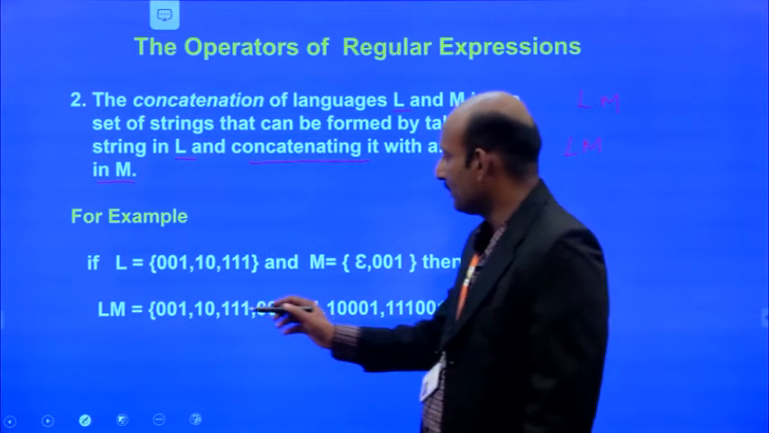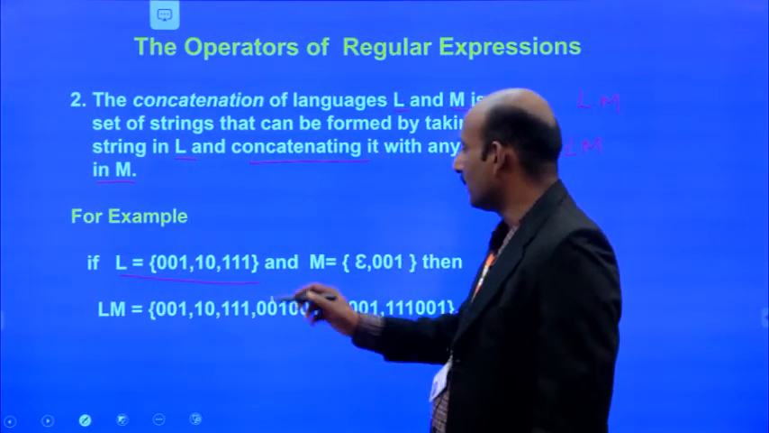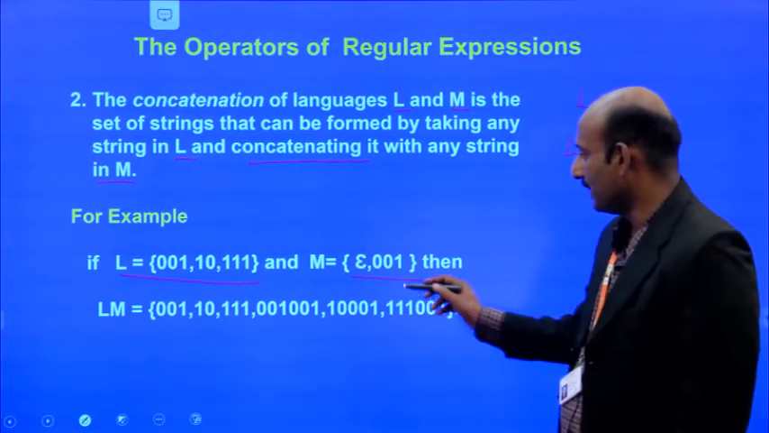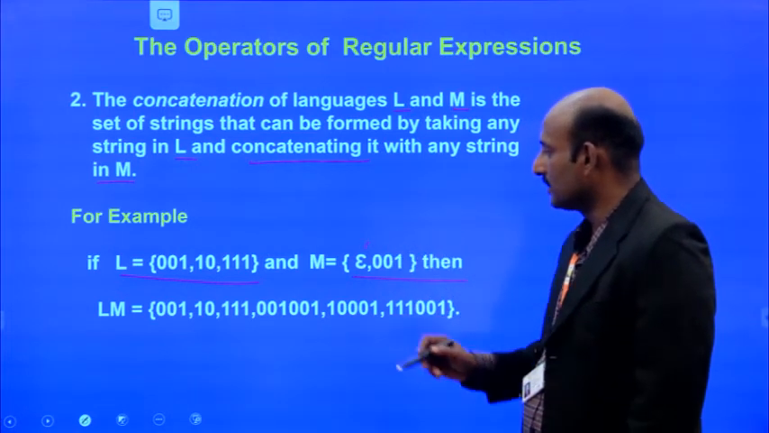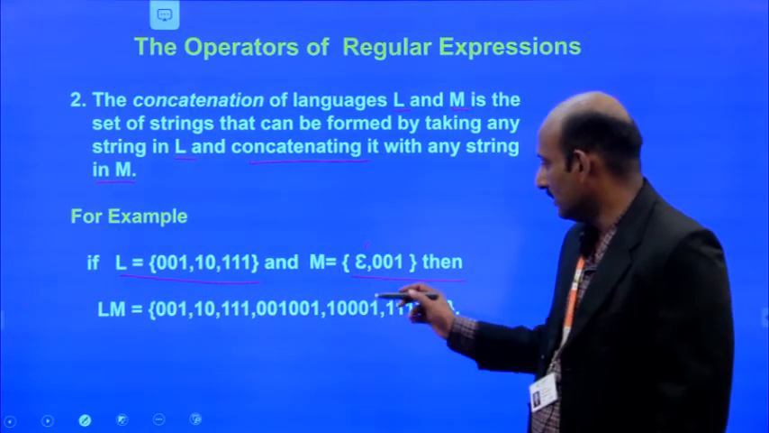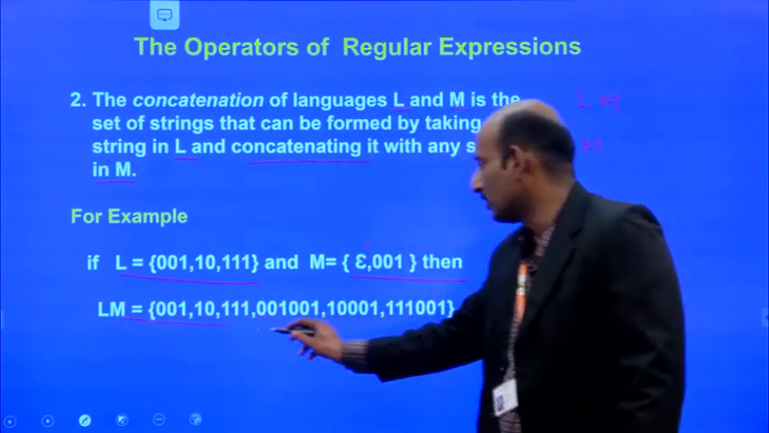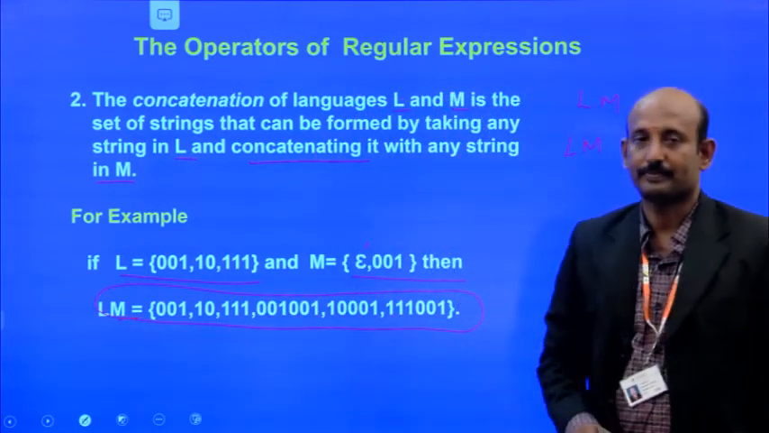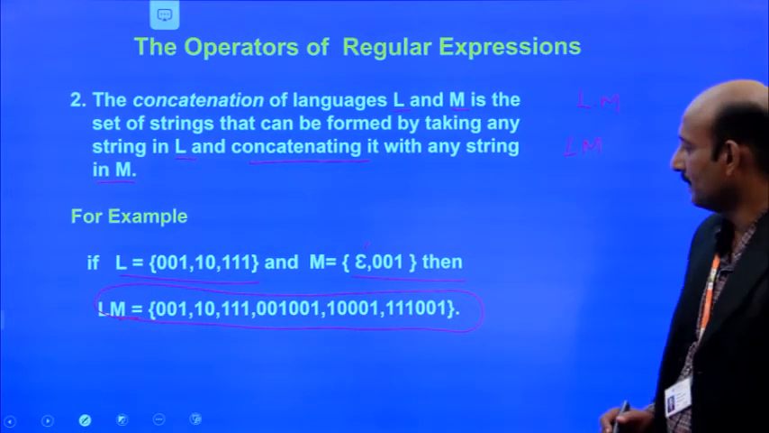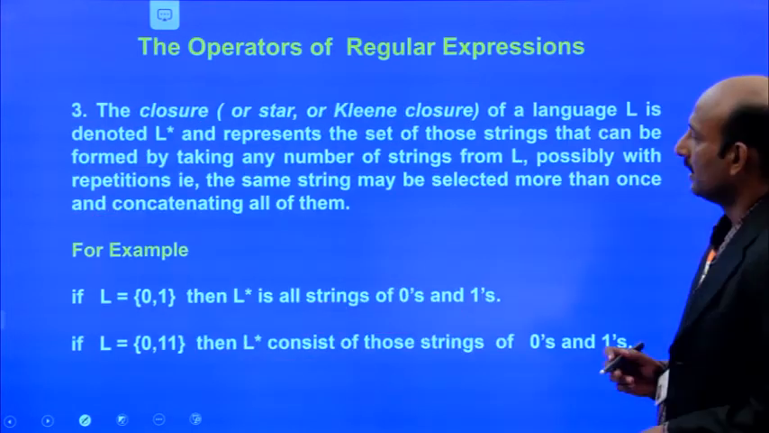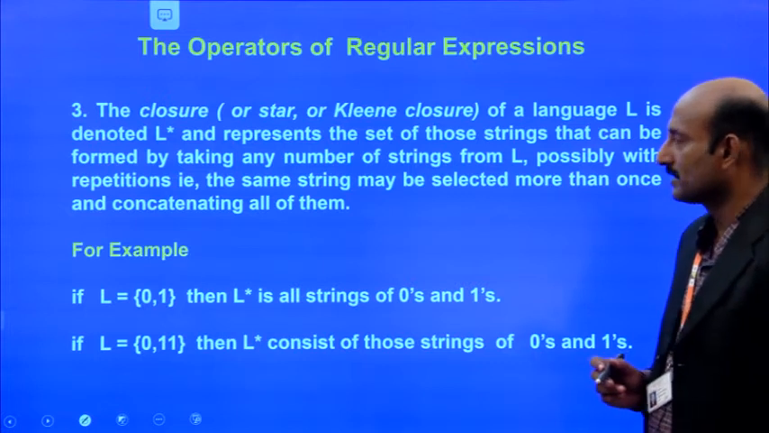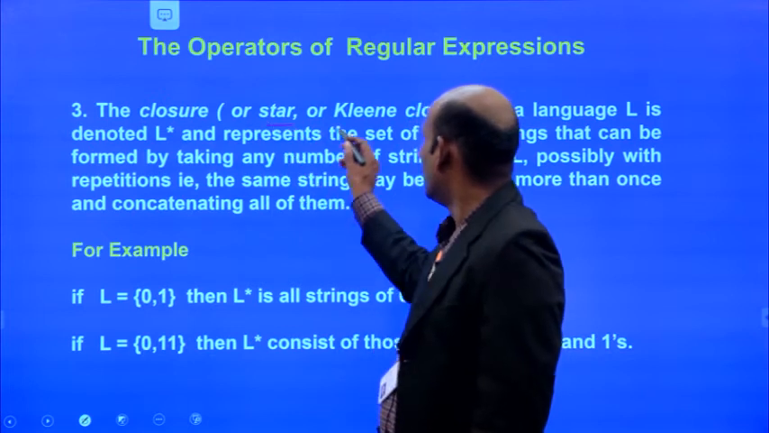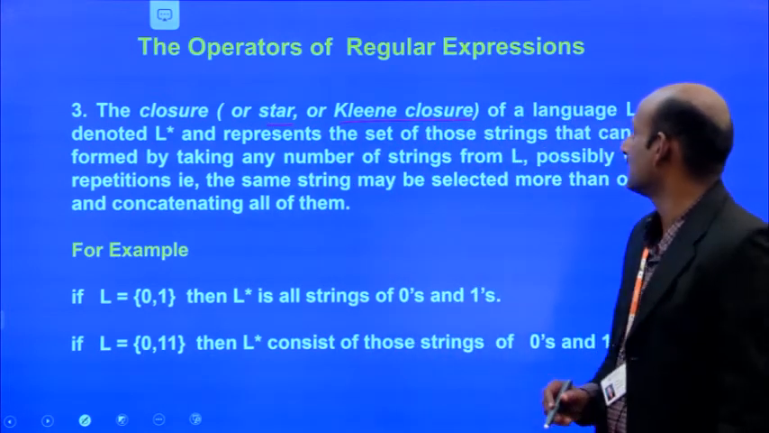We'll take the same example. The language L consists of three strings and M consists of another two strings, one is epsilon and another one is 001. So we can concatenate those two languages, then we may get LM. Next, the third operator is closure. We can call this the star or Kleene closure. Already we have discussed that one.